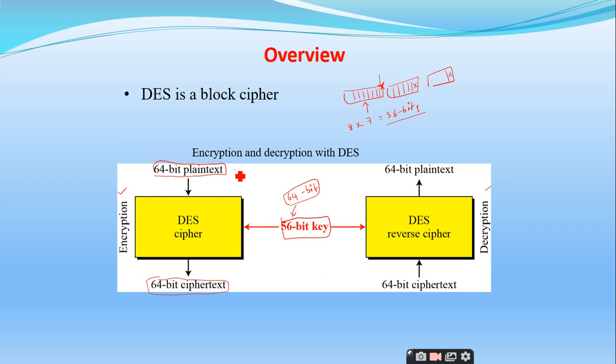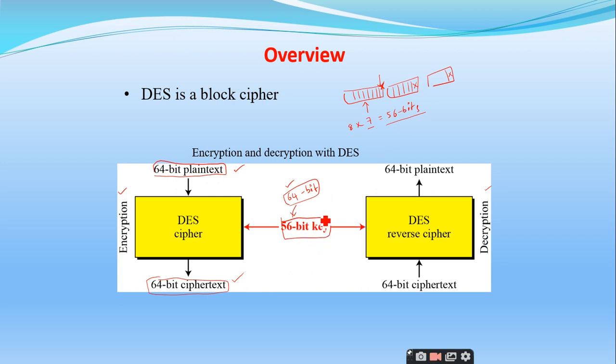So everything is 64. The plain text is 64 bit, the cipher text is 64 bit, as well as the key is also 64 bit, right? But as the last bit doesn't have much significance in the DES cipher, we just remove it and consider only 7 bits from each and every block. Therefore the key is reduced to a 56 bit key, right?